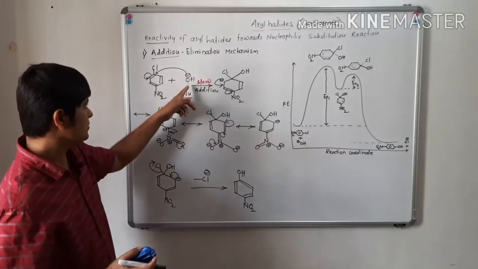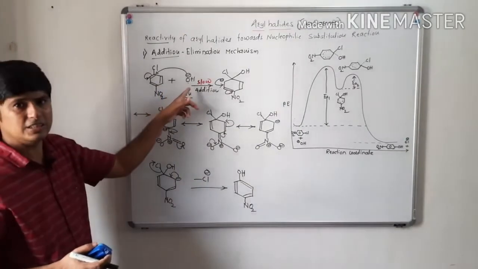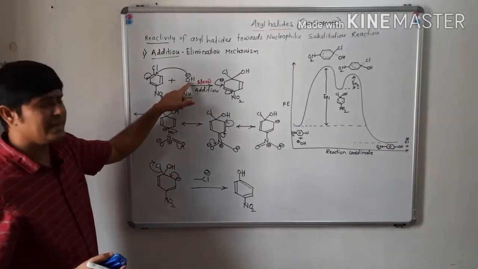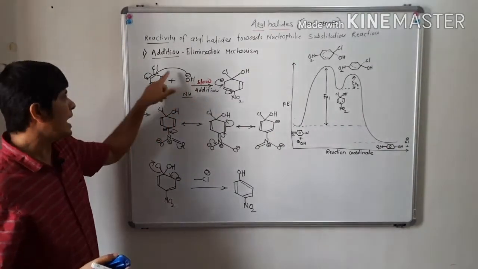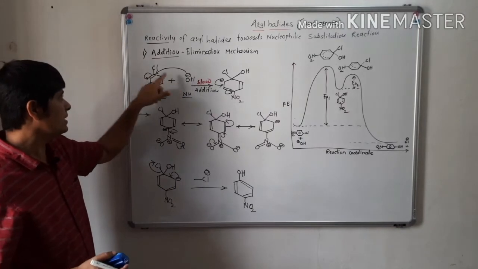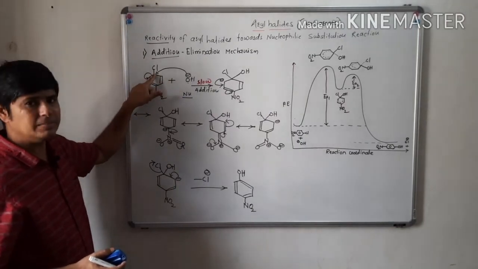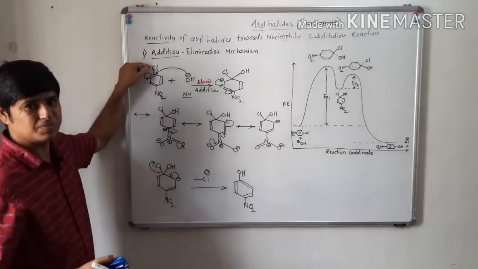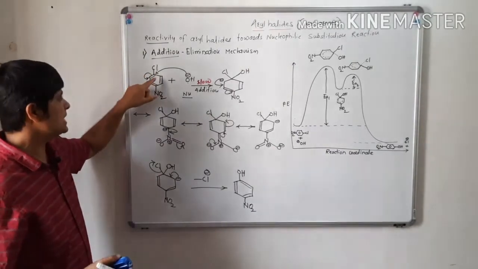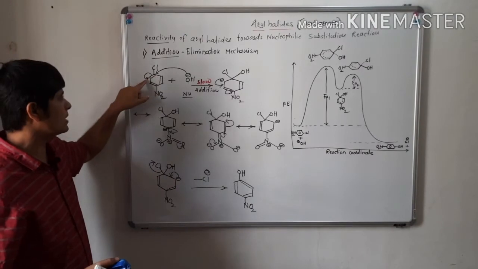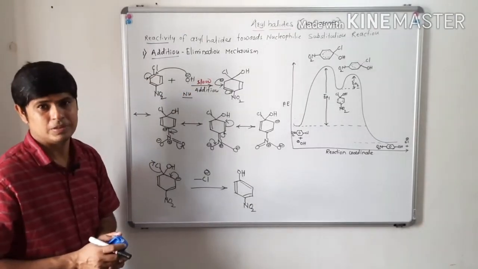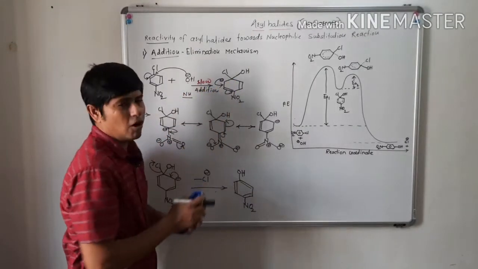See, first of all there is what? Addition reaction is taking place, isn't it? Hydroxide ion is a nucleophile, so it will attach to the carbon atom of the aromatic ring to which this chlorine is attached, isn't it? And at the same time it will push this pi bonding electron density over this carbon to form a negative charge. So this anion will form in the first step.